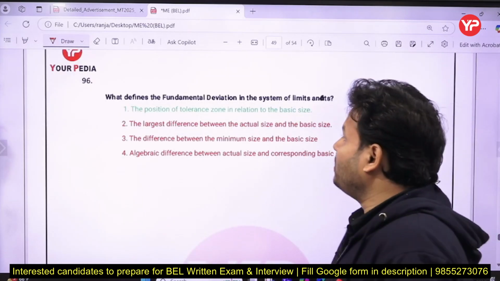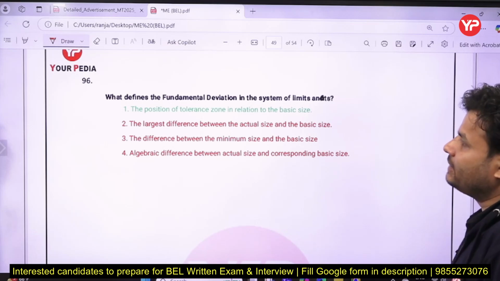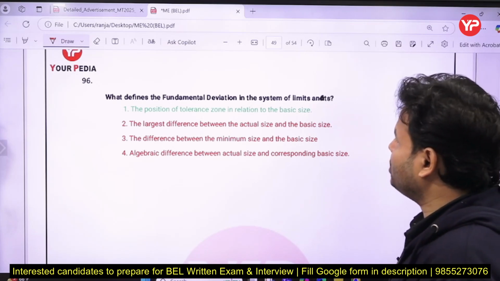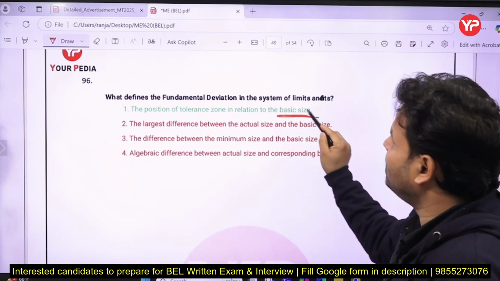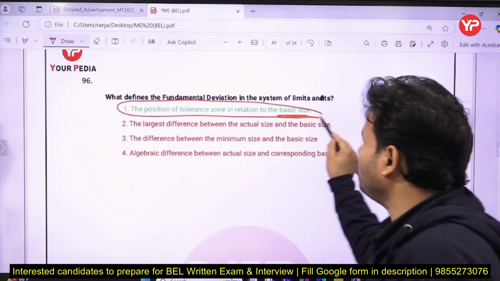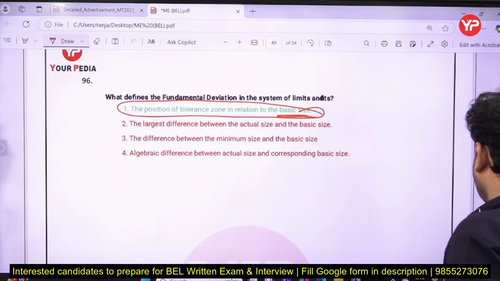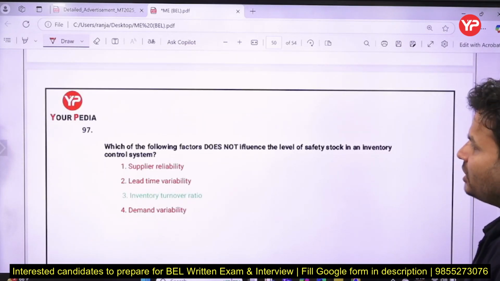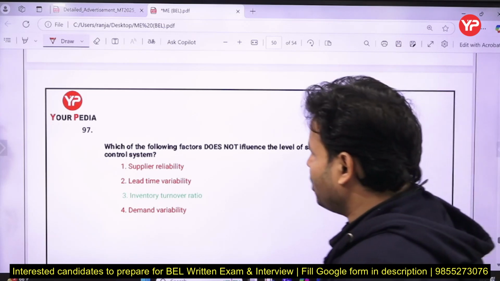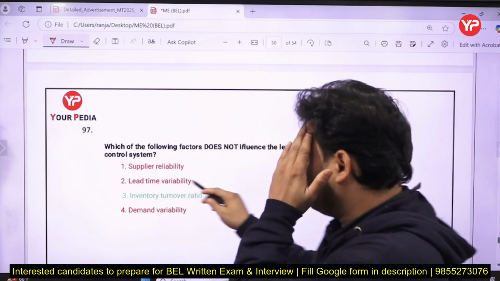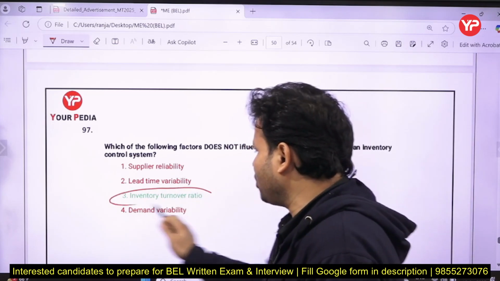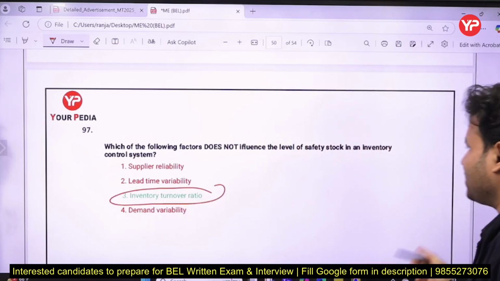Now, what does the fundamental deviation in the system of limits and fits define? The position of the tolerance zone in relation to the basic size. Yes, that is right. Which of the following factors does not influence the level of safety stock in inventory? Inventory turnover ratio, supplier reliability, lead time variability. So it is the inventory turnover ratio which does not influence it.